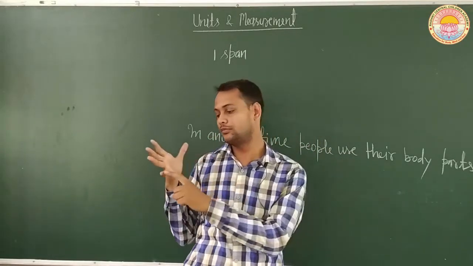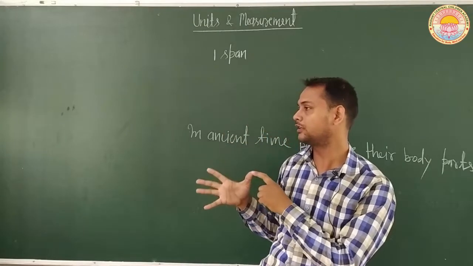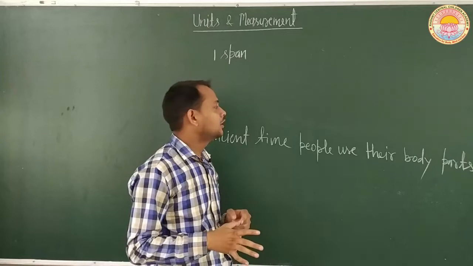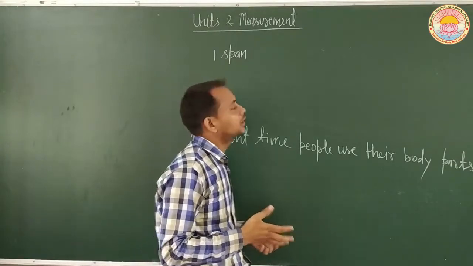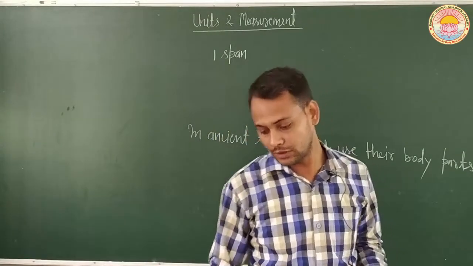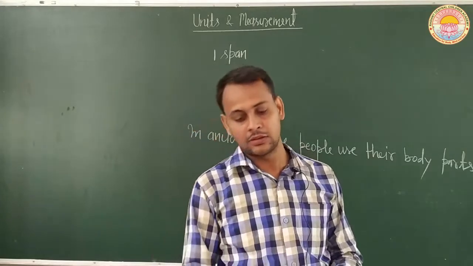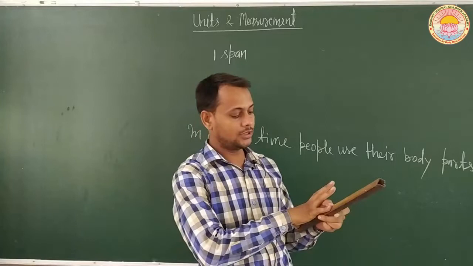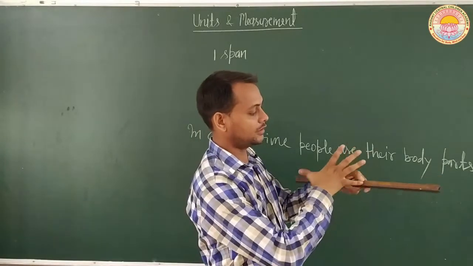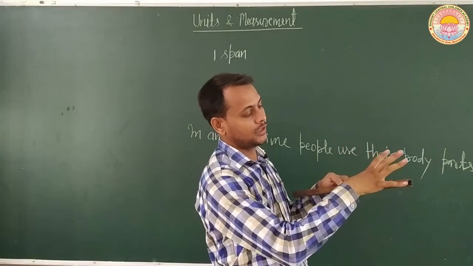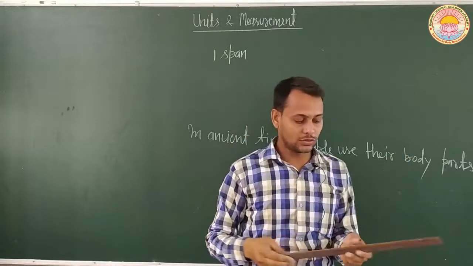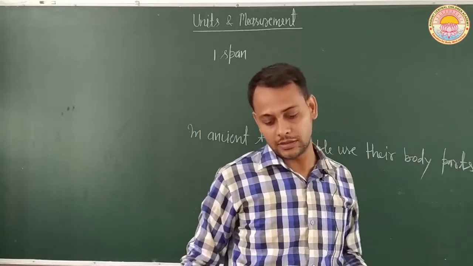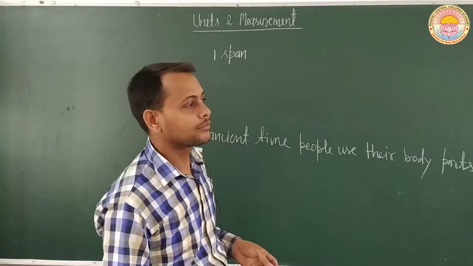The distance from this end to this end is known as one span. So we can measure a given length in terms of span. For example, if we measure this object, how many spans? This is one span from this end to this end, and this is another, so two spans. So the length of this object will be two spans according to ancient time.